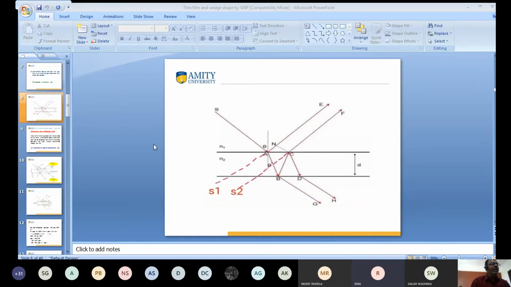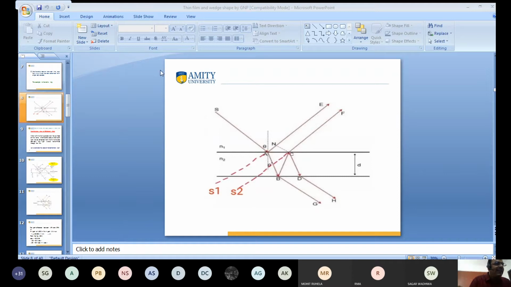Hello, my dear friend, have you seen the screen? Yes, sir, we can see. This is the upper surface. Its refractive index is n1. This is the next surface, and its refractive index is n2. It means this is the first surface and this is the second surface.